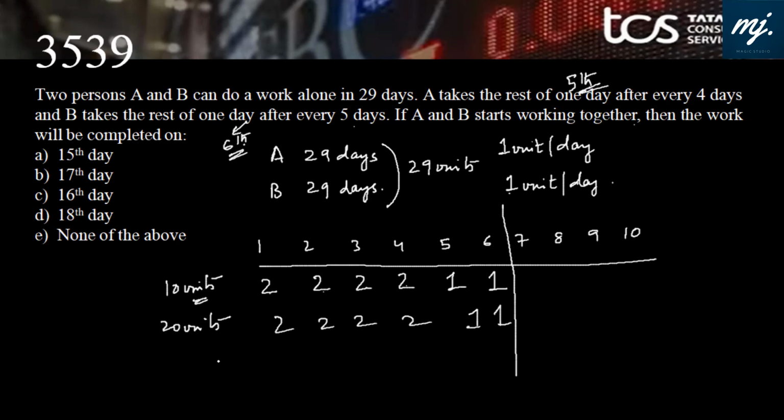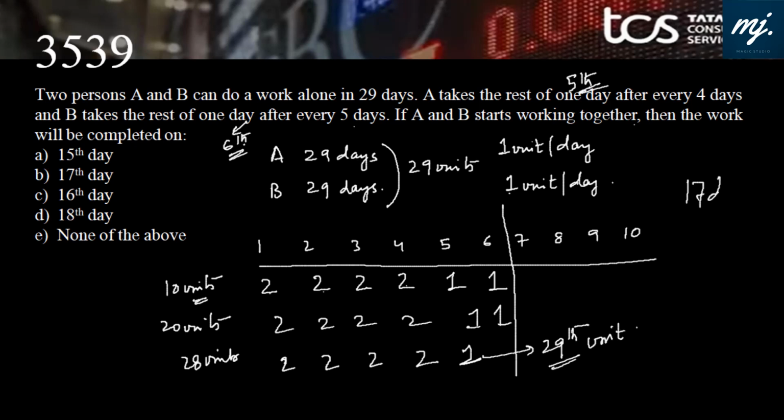By the end of 13, 14, 15, 16 days, 28 units are completed. On the 17th day, they will produce the last unit, that is the 29th unit. Work would be completed in 17 days. Option B fits in.